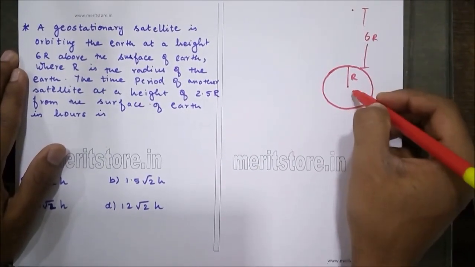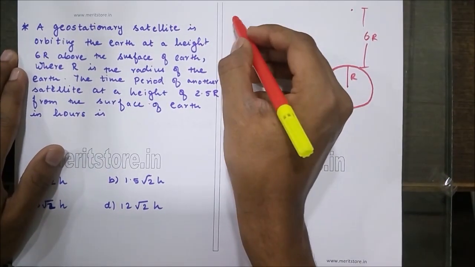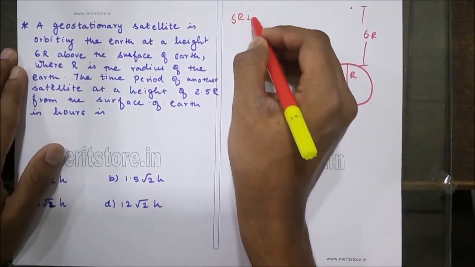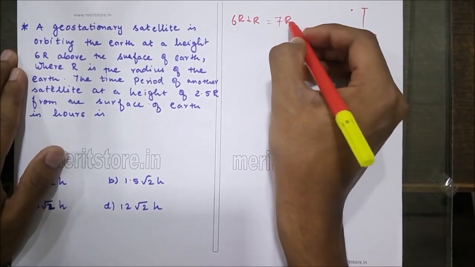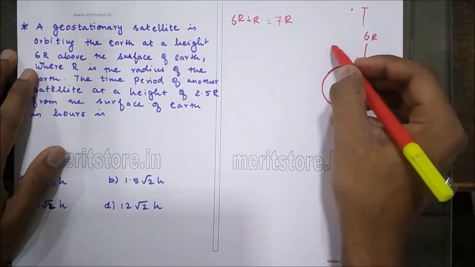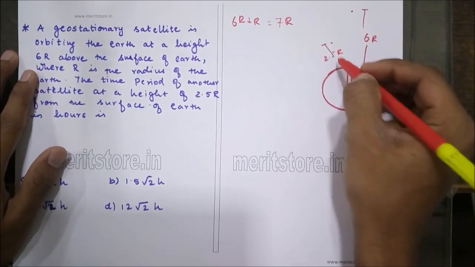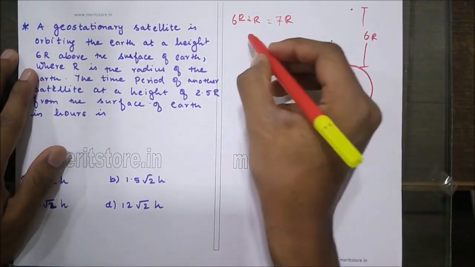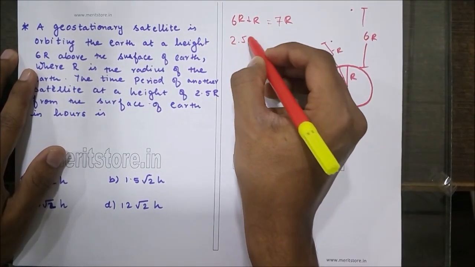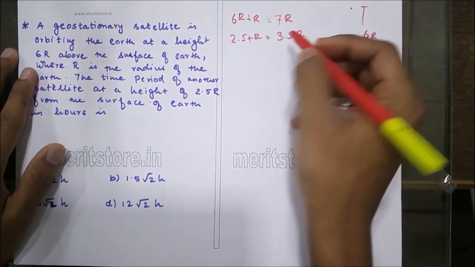So the total radius along which the satellite traverses is nothing but 6r plus r, that can be written as 7r. Now the second satellite is at a height of 2.5r from the surface. So the total radius is nothing but 2.5r plus r, that is 3.5 times r.